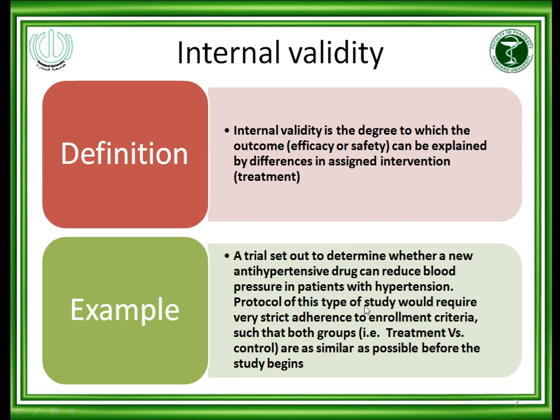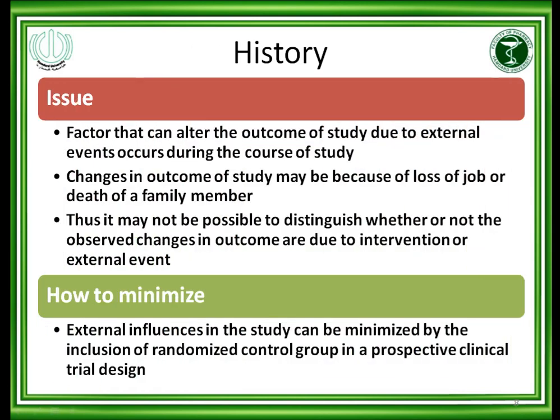But if there is any other factor which is influencing their results and making doubt in this cause and effect relationship, means outcome of the drug, then that issue may lead to misleading results, or that will cause doubts over the results.